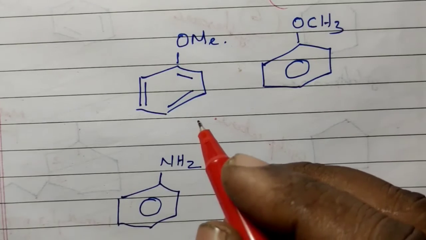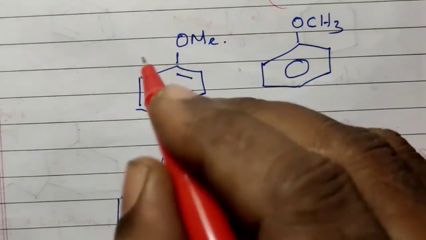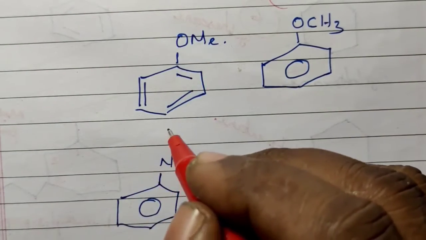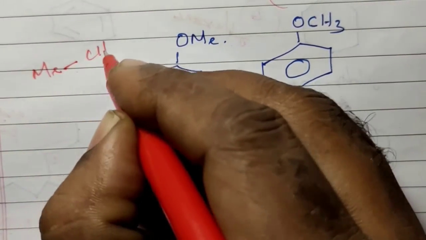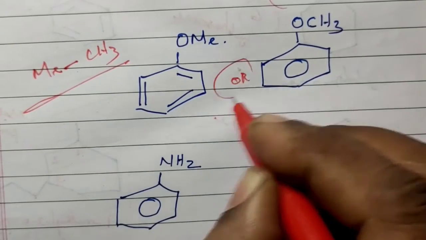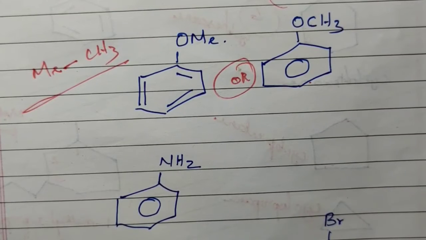If you consider this compound, it's a benzene ring. On the benzene ring, OMe is present. We studied that Me indicates the methyl group. So, this compound can be written like this. These two are the same.